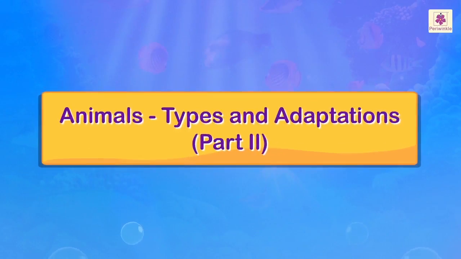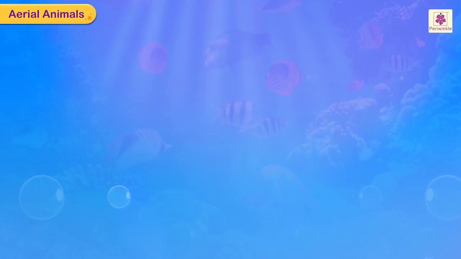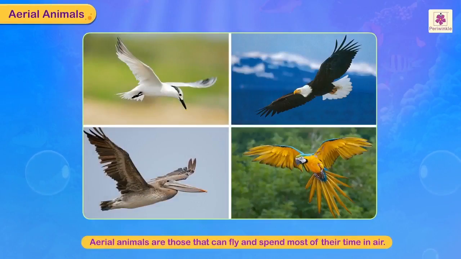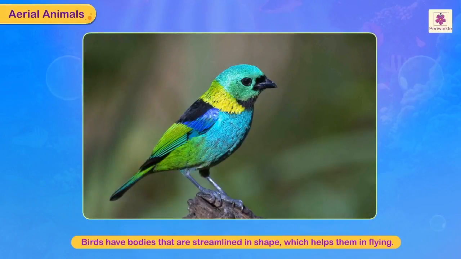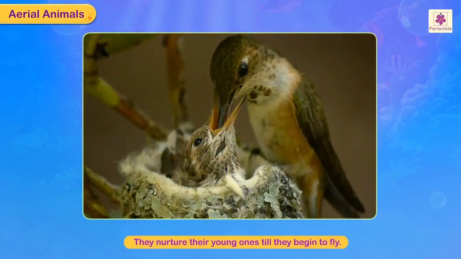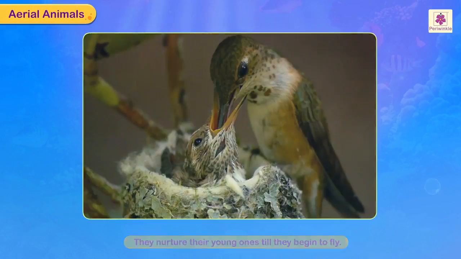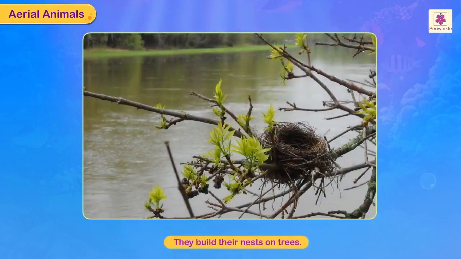Animals, types and adaptations. Aerial animals. Aerial animals are those that can fly and spend most of their time in air. Birds have bodies that are streamlined in shape, which helps them in flying. They nurture their young ones till they begin to fly. They build their nests on trees.